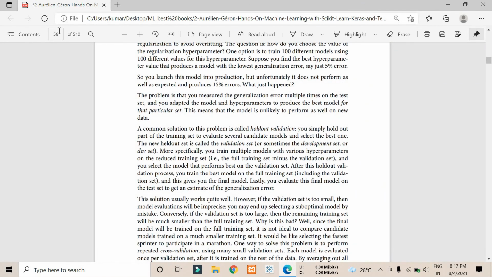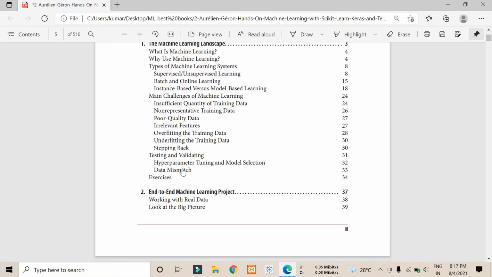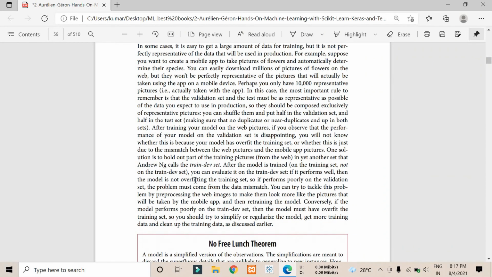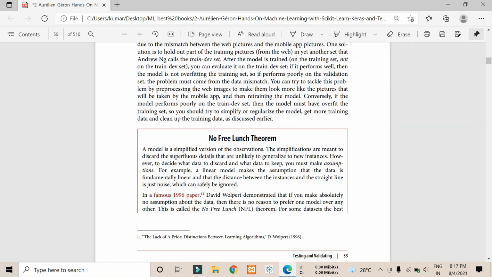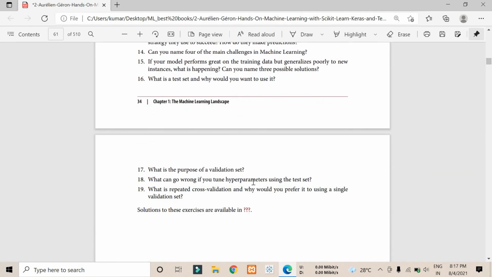So I hope I have covered everything in the first chapter. As you have parameter tuning, there is also data mismatch. Data mismatch is not very important. It's when you work with some data and the data type and everything is mismatched, so it's a kind of poor data. If we provide our model with poor data, we will obviously get poor efficiency from that model. And last, we have some exercises. So that's all about the first chapter. We will come up with a new chapter in the next part.